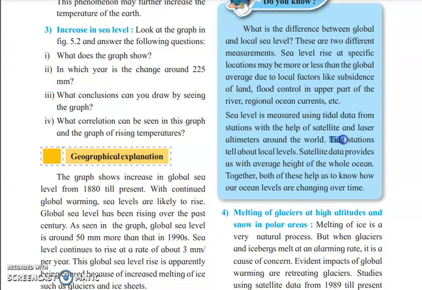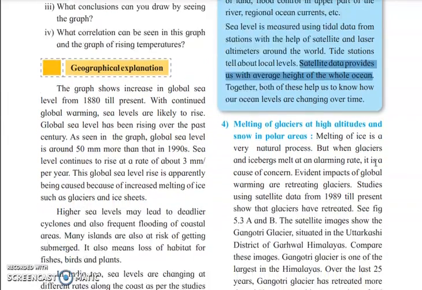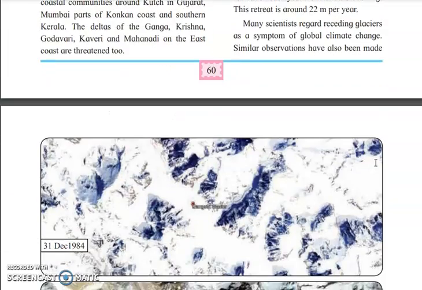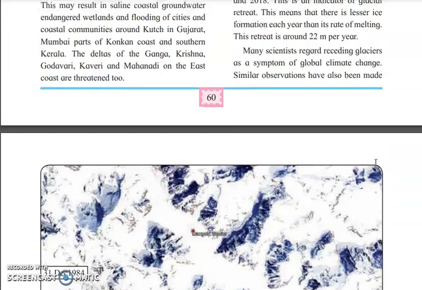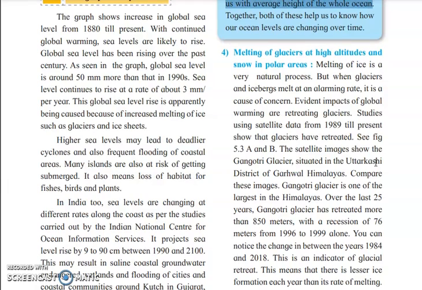So the tide stations give us the local levels and the satellites provide us the average height of the whole ocean. So by comparing and taking into consideration both the data, you can understand what the ocean level and sea level is and how much it is increasing day by day. Okay, so this is about that point.